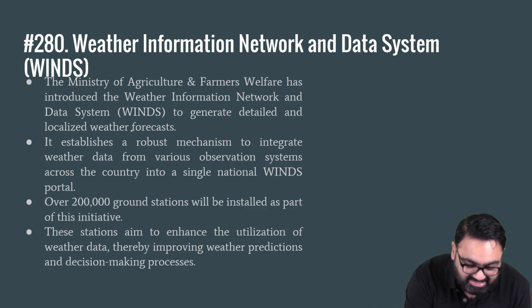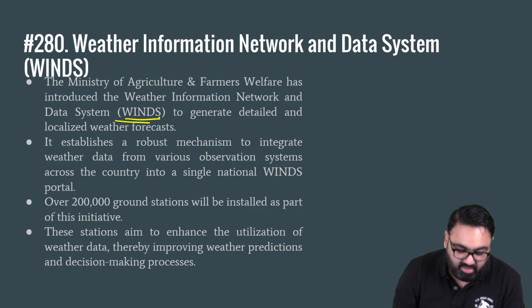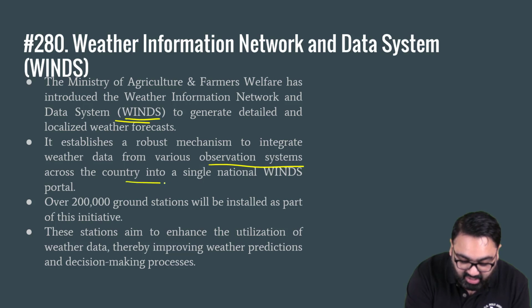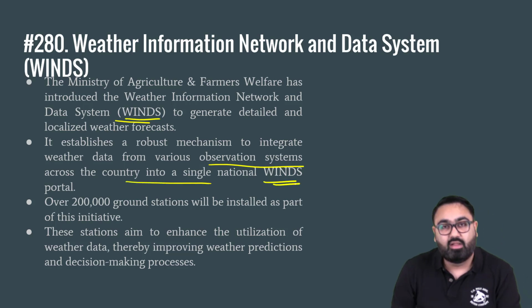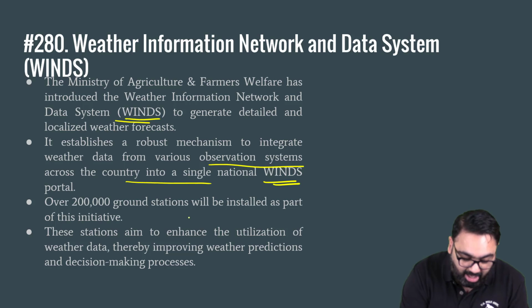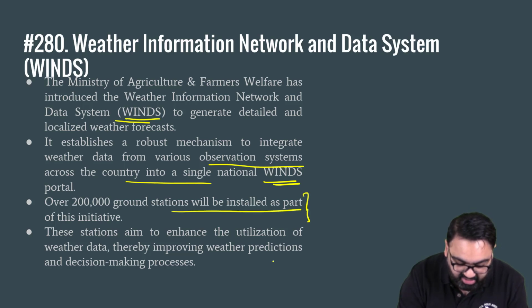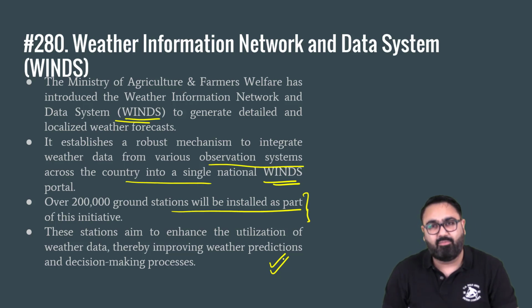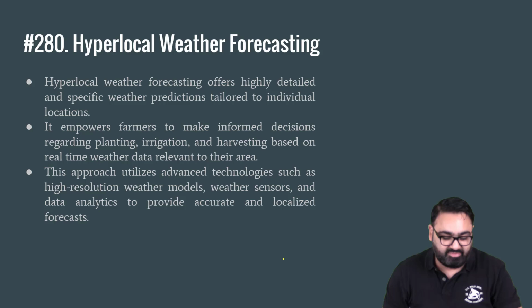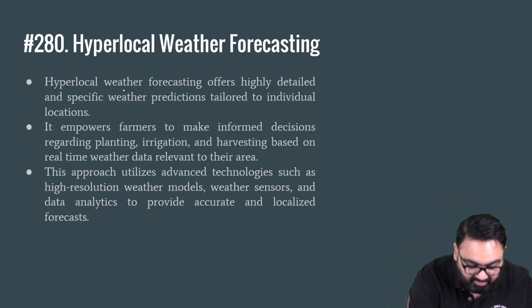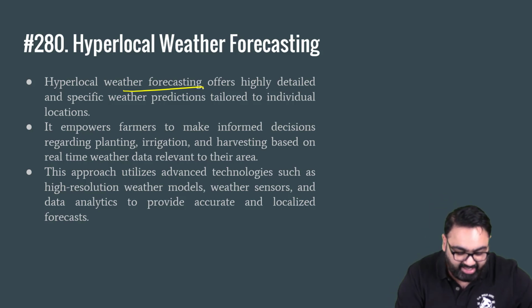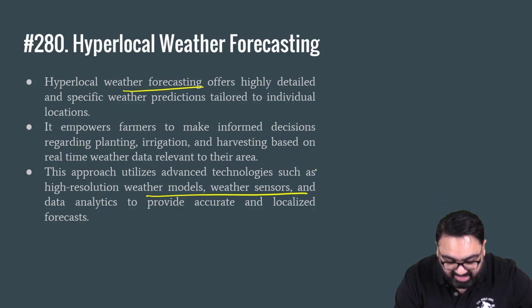For that, the WINDS system is being established. It's a mechanism to integrate weather data from various observation systems across the country into one single WINDS portal. There will be over 2 lakh ground stations installed under this initiative to predict weather conditions and help in decision making, not just for the government but at an individual level as well. This is called hyper-local weather forecasting. It will use advanced technologies such as high-resolution weather models, weather sensors, and data analytics to give real-time data.